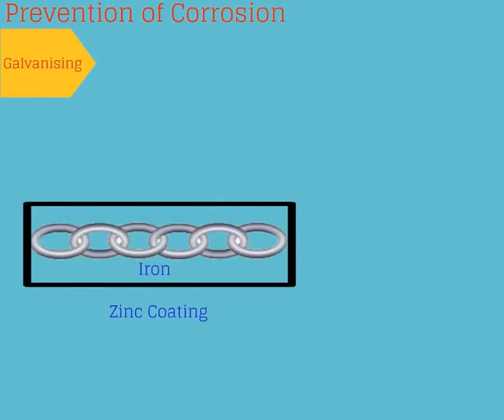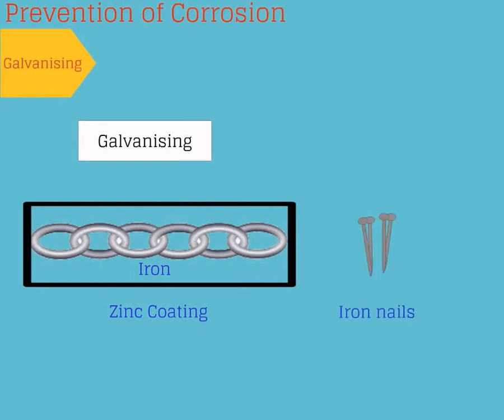Galvanizing. The process of forming a thin coating of zinc on iron or steel is called galvanizing. For example, shiny iron nails, pins, etc. Since zinc is more reactive than iron, it gets corroded, preventing corrosion of iron.